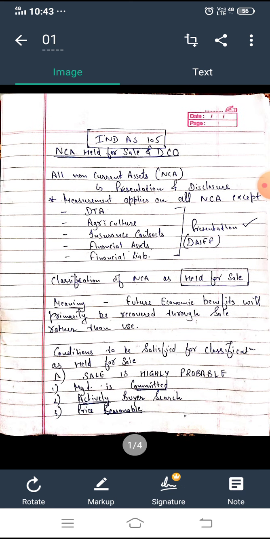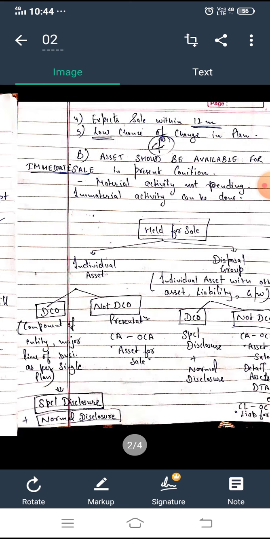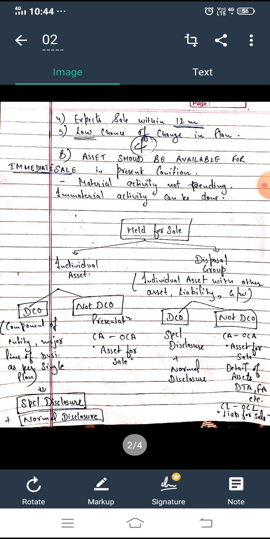First thing is management is committed. Second is management is actively looking for a buyer. Third is price is reasonable. Fourth is the expectation to sell that asset is within 12 months, and there is very low chance of change in plan. This is the third condition, right?